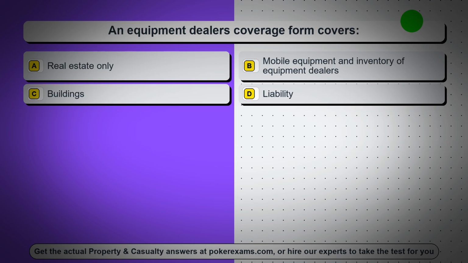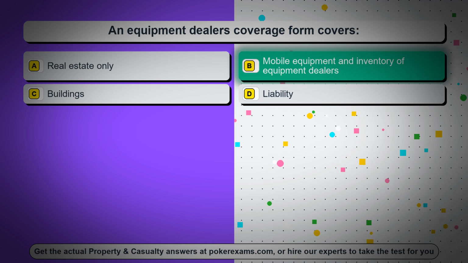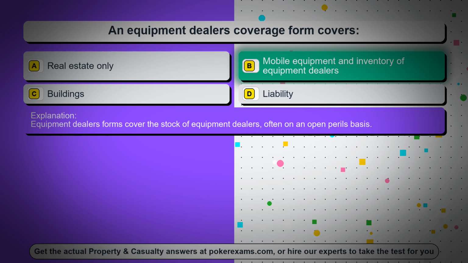Question 72. An equipment dealer's coverage form covers: Option A, real estate only. Option B, mobile equipment and inventory of equipment dealers. Option C, buildings. Option D, liability. The correct answer is option B, mobile equipment and inventory of equipment dealers. Equipment dealers' forms cover the stock of equipment dealers, often on an open perils basis.